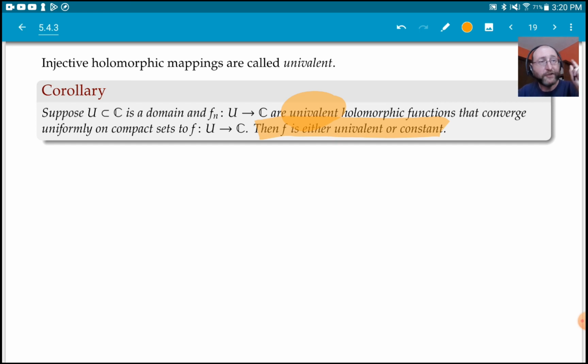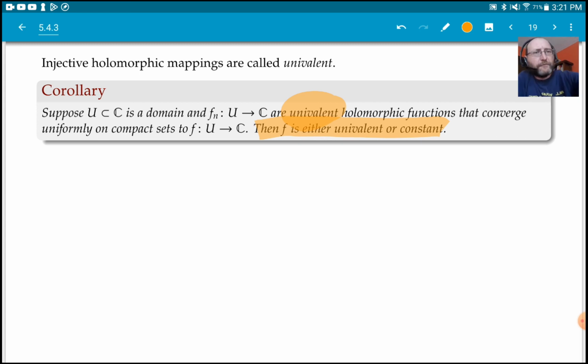It's possible for this to be constant. Just think of something like z divided by n. On the unit disk, the uniform limit of z over n is just identically 0.